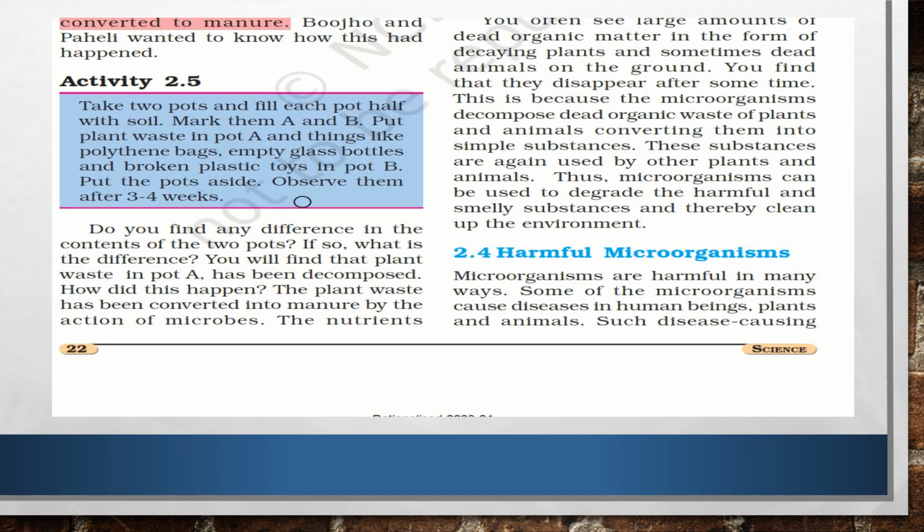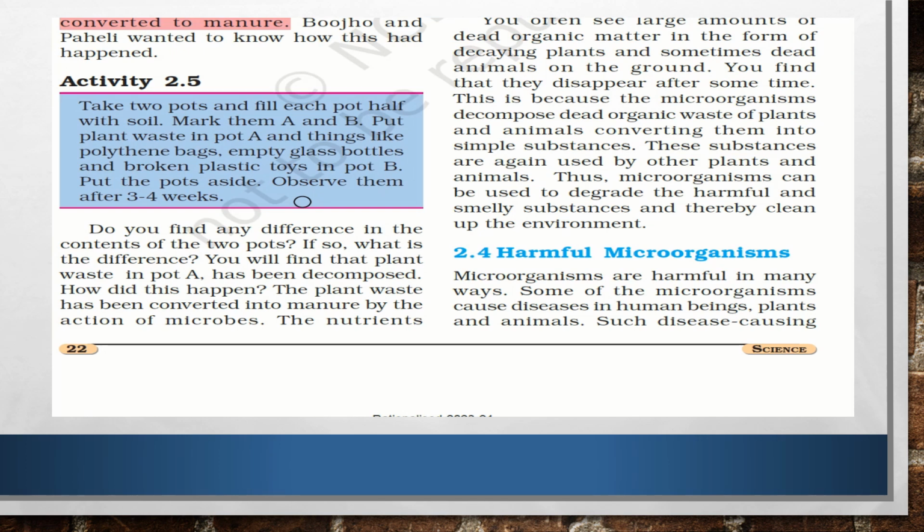Now bacteria will grow in that waste, and these bacteria can be both aerobic and anaerobic. That means they can use oxygen, that is aerobic, and in the absence of oxygen also some bacteria can grow, that is anaerobic. So the role of microbes is that they naturally clean by decomposing fruits, vegetables and dead matter. The decomposed substances are recycled in the form of manure, which again increases the soil fertility.